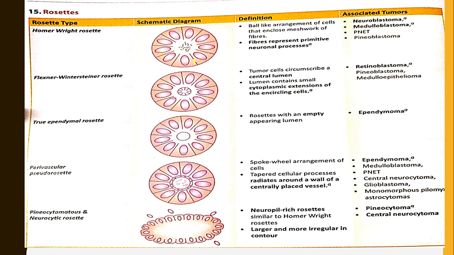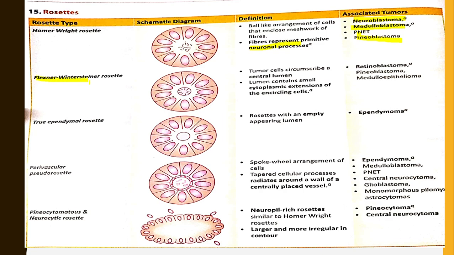Homer Wright rosettes. This is a diagram of Homer Wright rosettes with a ball-like arrangement of cells that enclose a meshwork of fibers in the center. The fibers represent primitive neuronal processes. These Homer Wright rosettes are associated with tumors like neuroblastoma, medulloblastoma, PNET tumors and pineoblastoma.